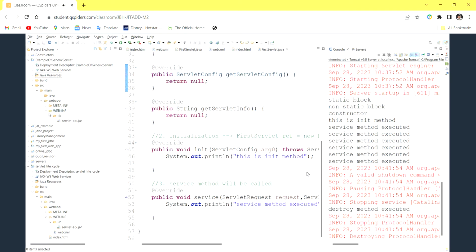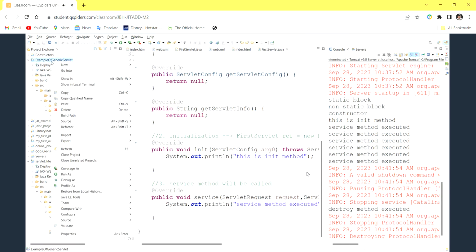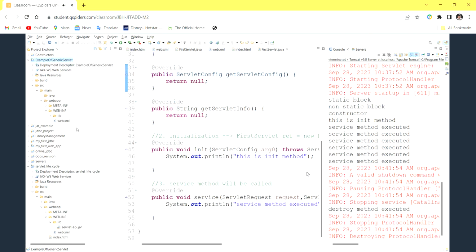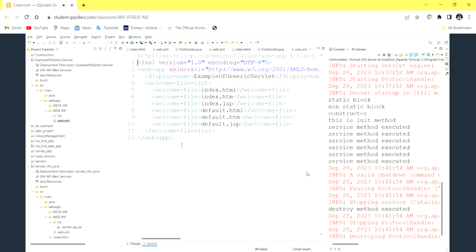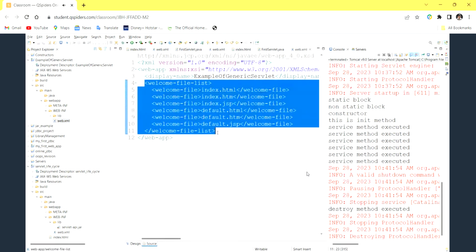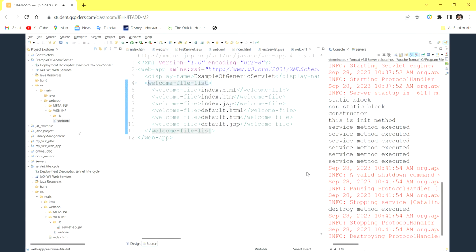Now I need web.xml. So you have to right click on your project, go to Java EE tools, and generate deployment descriptor stub. If you click on this, web.xml will be automatically generated. I'll tell about this welcome file list later. As of now, we are learning the concept of generic servlet, so we are not going to focus on this.